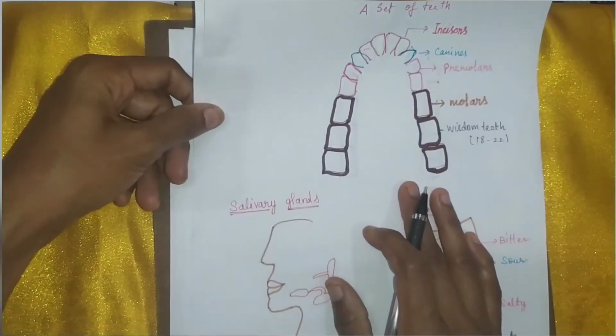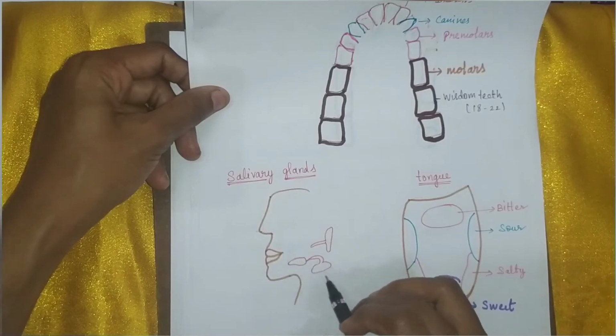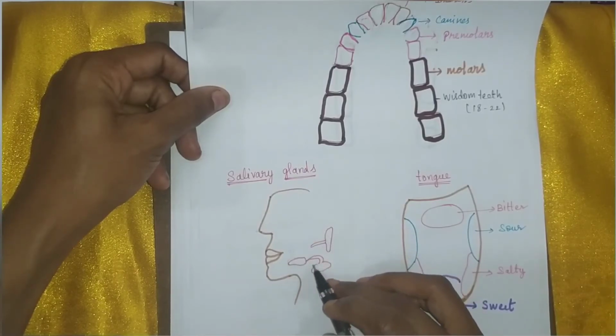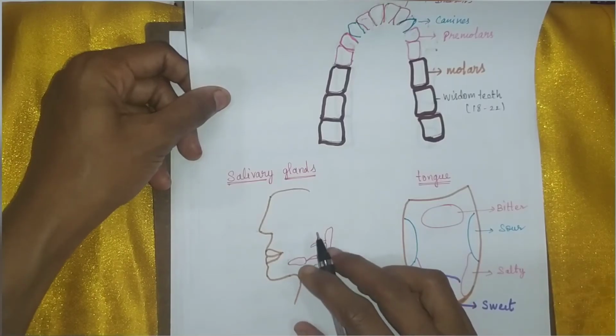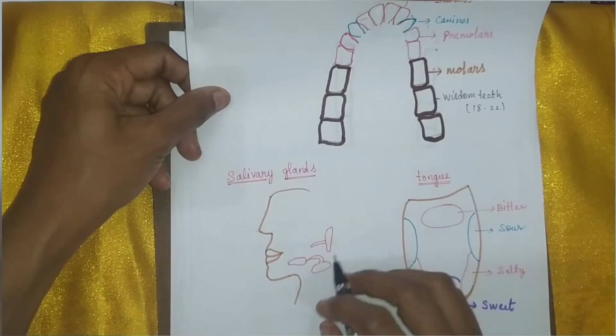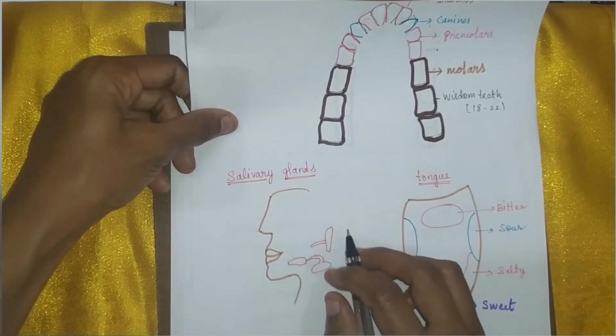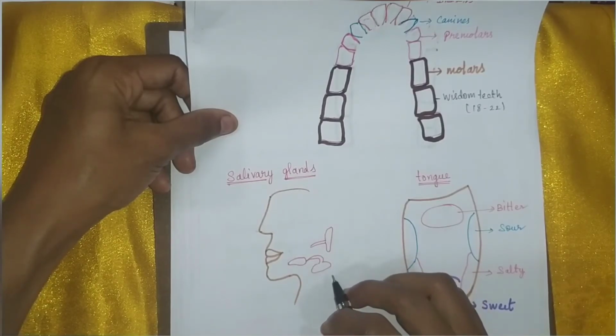And we have 3 salivary glands in our buccal cavity. These salivary glands secrete saliva. This saliva contains the enzyme salivary amylase. Salivary amylase breaks down starch into simple substances. And this saliva helps us to mix the food, makes the food soft, and helps us to swallow it easily.